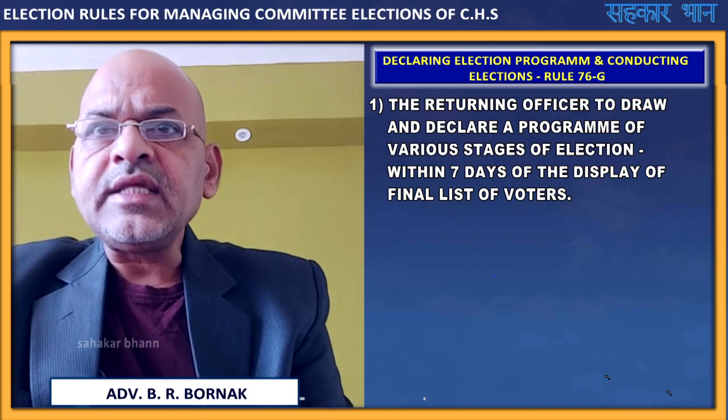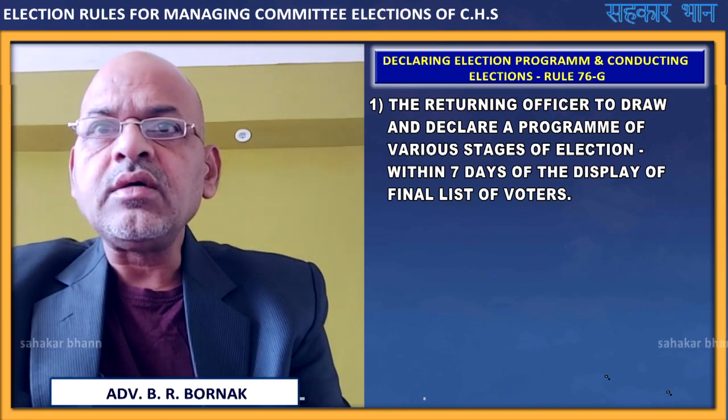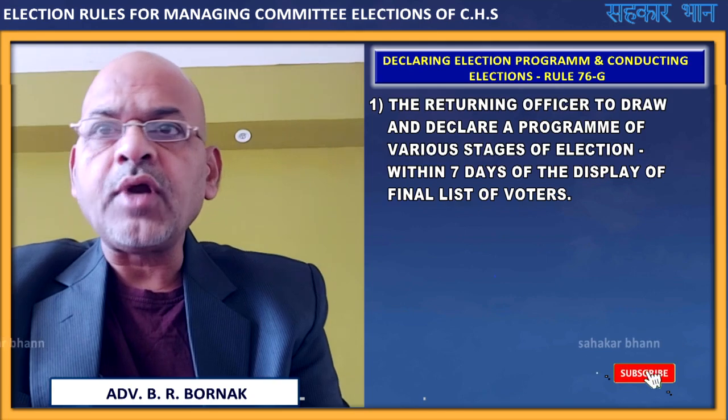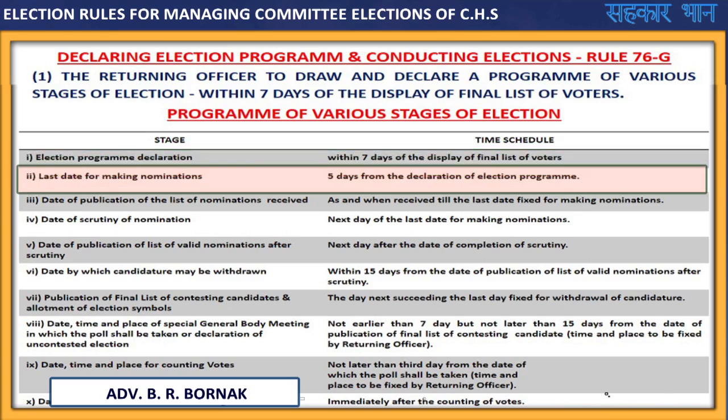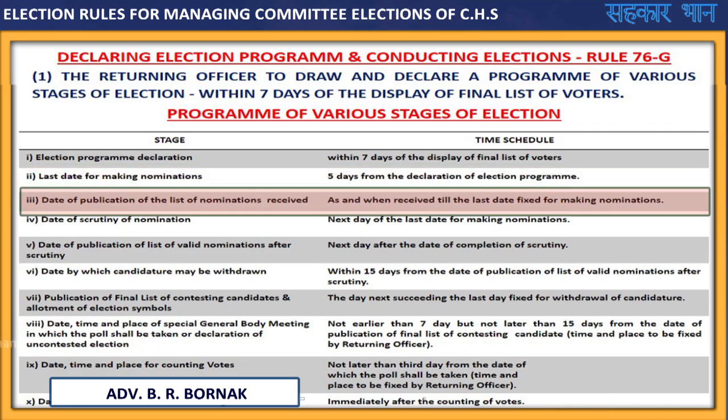See, let us have a look at the stage-wise time-scheduled program. First, election program declaration, that is within 7 days of the display of the final list of voters. Thereafter, last date for making nominations, that is within 5 days from the declaration of election program. Thereafter, date of publication of the list of nominations received, as and when received, till the last date fixed for making nominations.